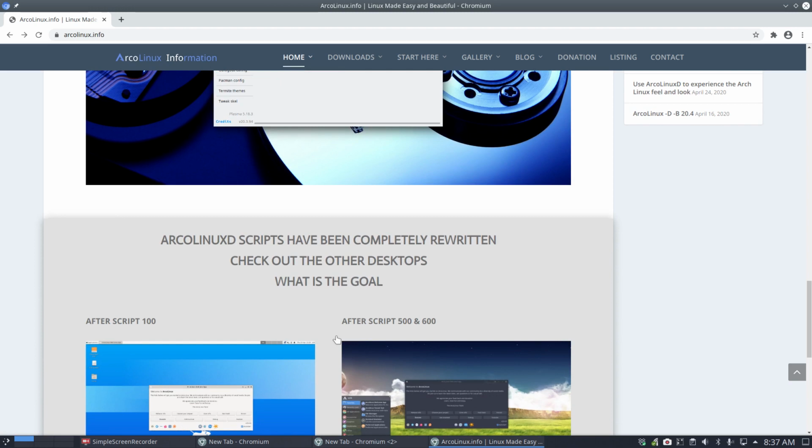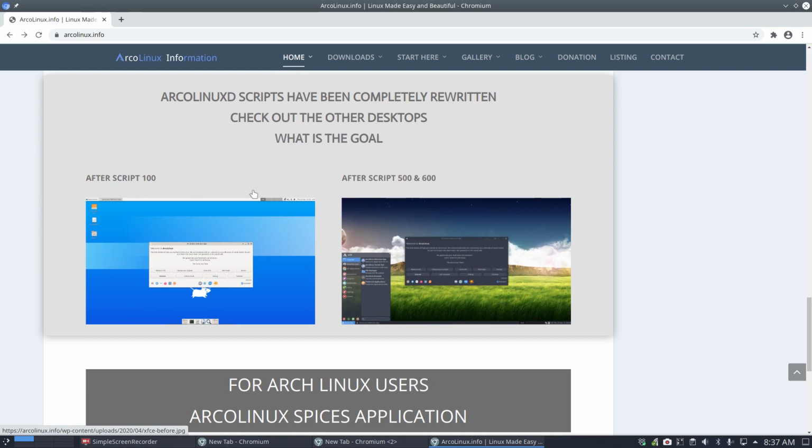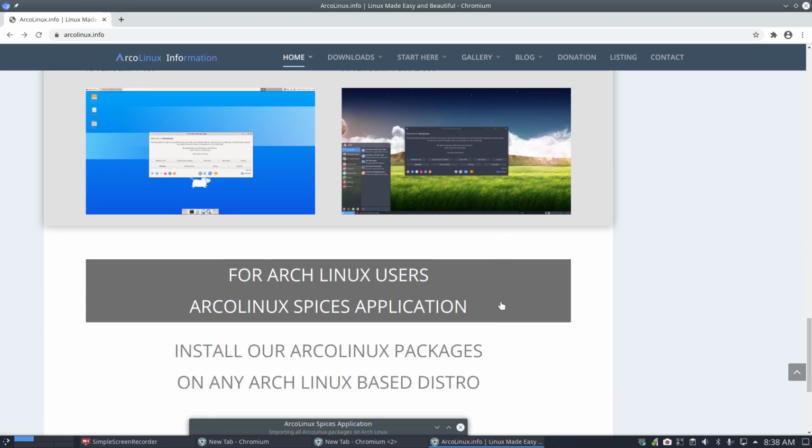You can also use the ArcoLinux D scripts, and the idea is actually to give you a feeling of, hey, this is ArcoLinux, look to the left, and that's the look we provide, right? Out of the box, ArcoLinux says this, and we do a lot of work in the tweaking department, the rising department, like some people say, rice.